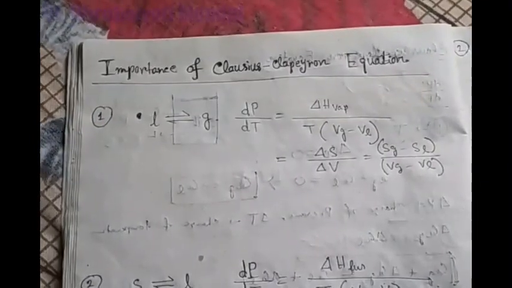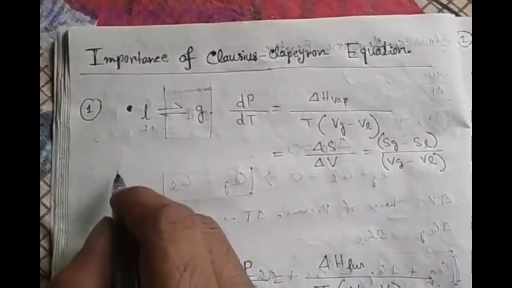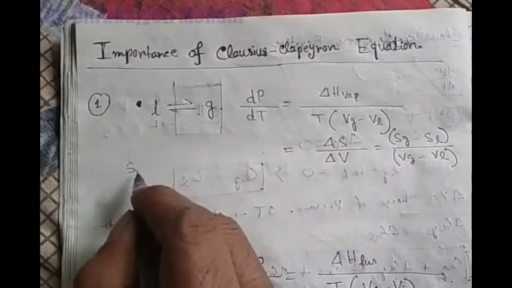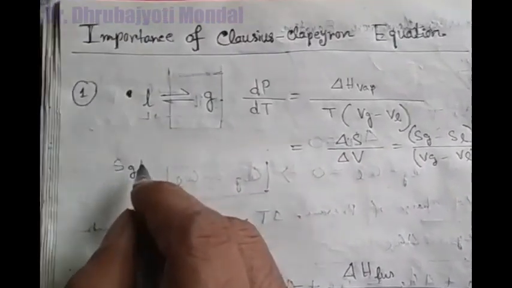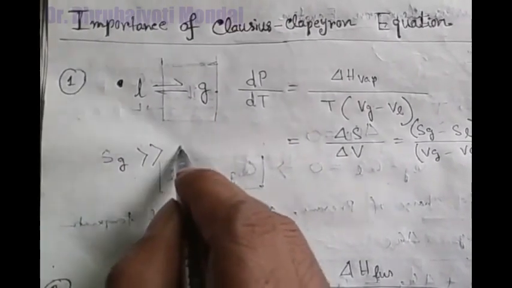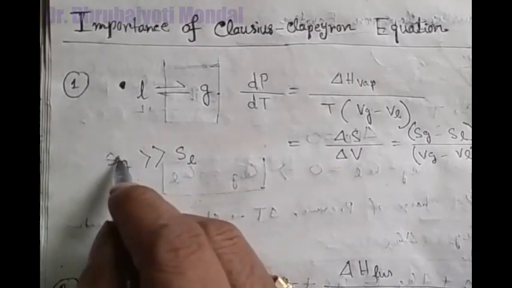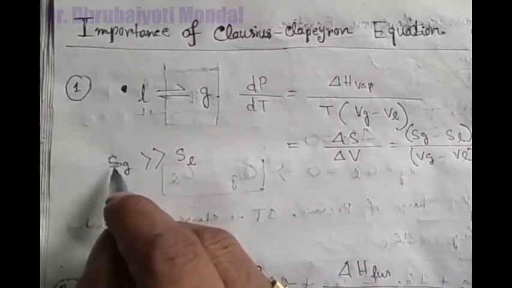Now in this phase equilibrium you can see here that Sg, the entropy of gas, is much greater than the entropy of liquid. Why is it much greater? Because you know that entropy is the measure of disorderness.